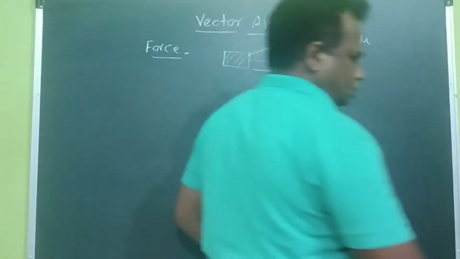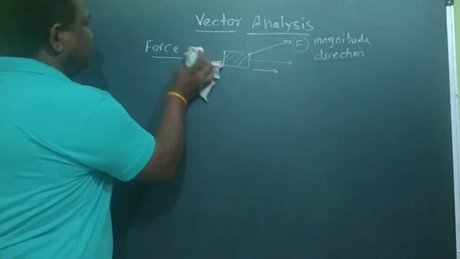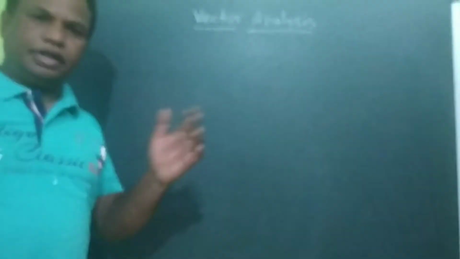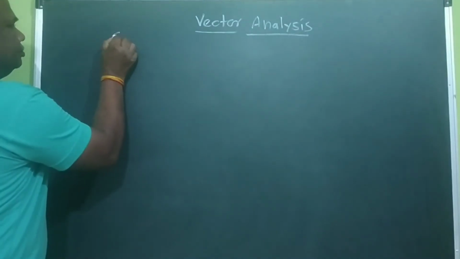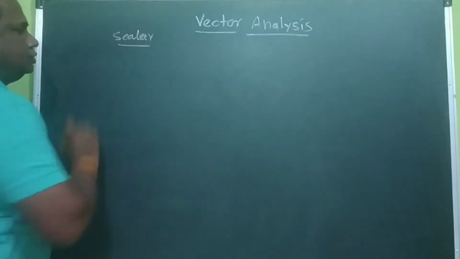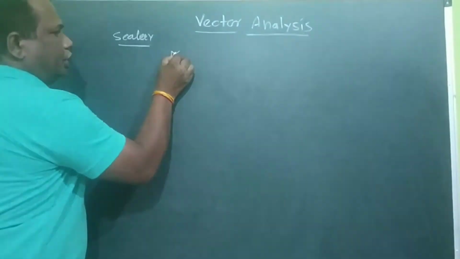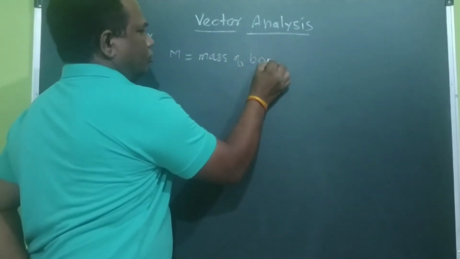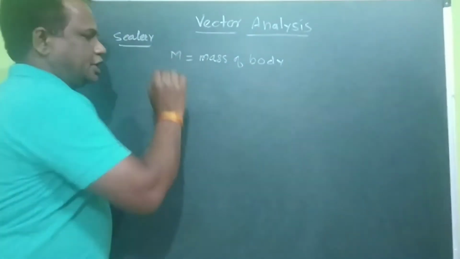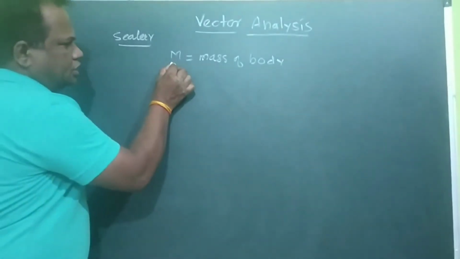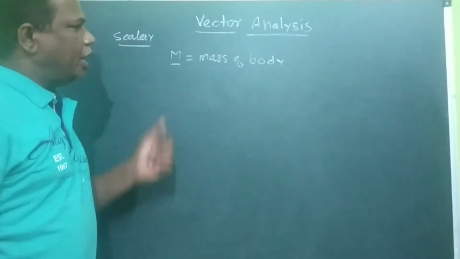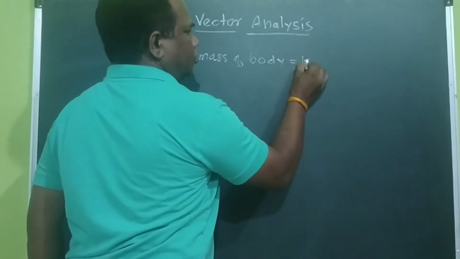So already you have studied the vector quantity, and the physical quantities are classified into two parts, scalar quantities and vector quantities. So now scalars, you know what a scalar is. Suppose m is the mass of a body. Whether it is scalar or vector, all of you know that it is a scalar quantity. Mass of the body is a constant quantity. It will not change with direction. It has only magnitude, that is in terms of kilograms.